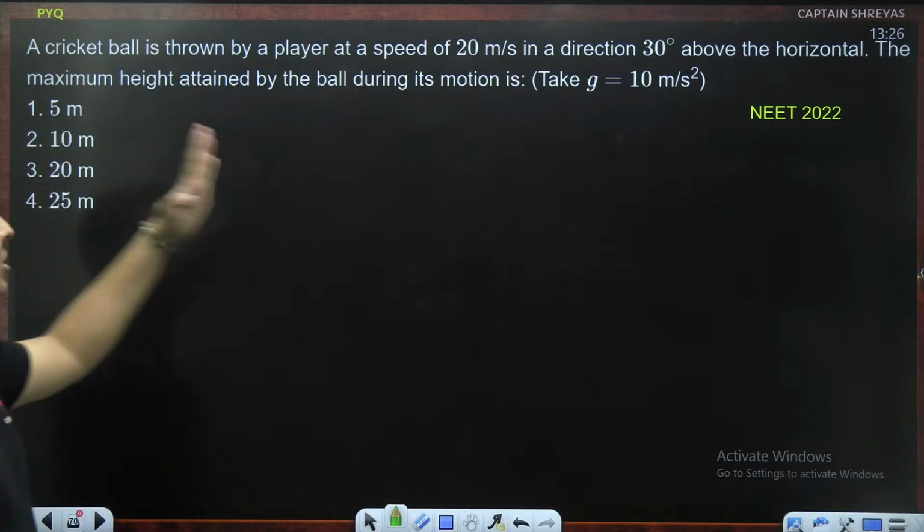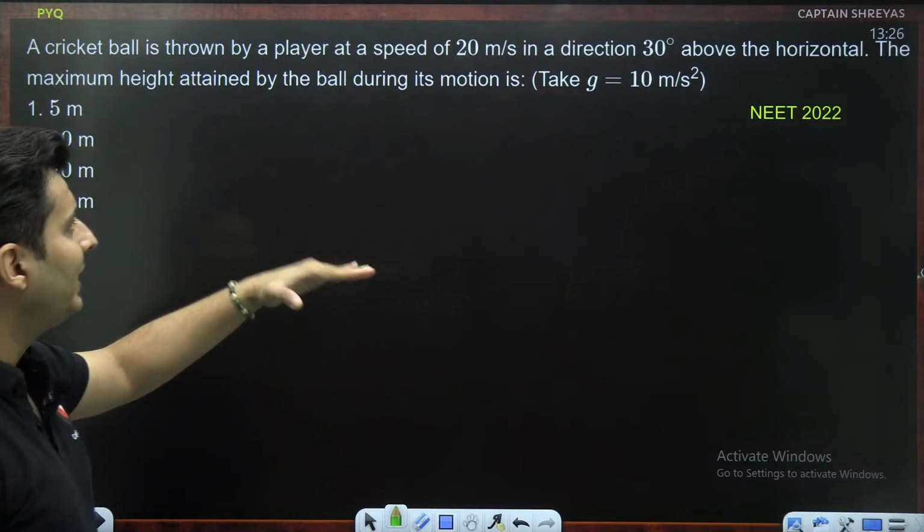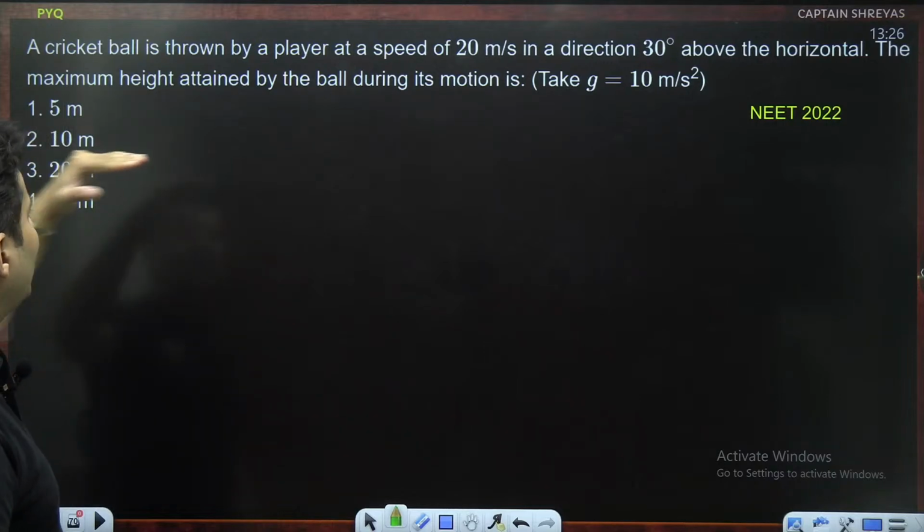A cricket ball is thrown by a player at certain speed in a direction. What is the maximum height?